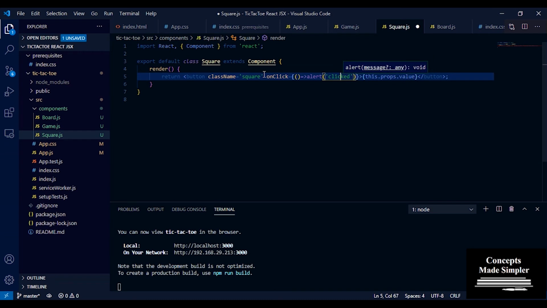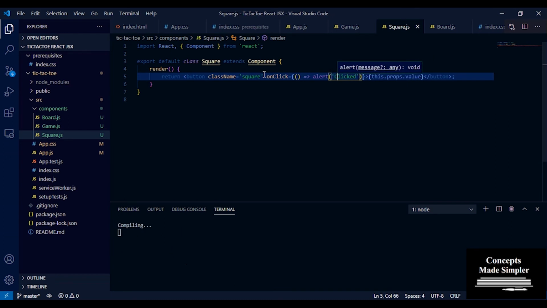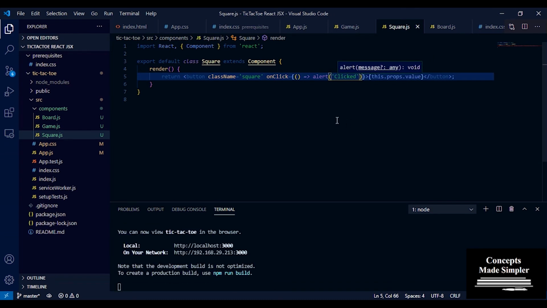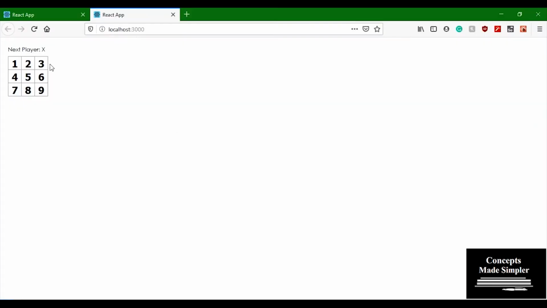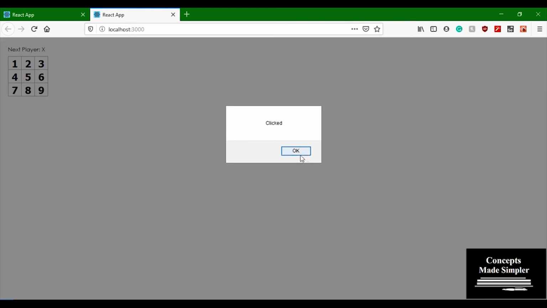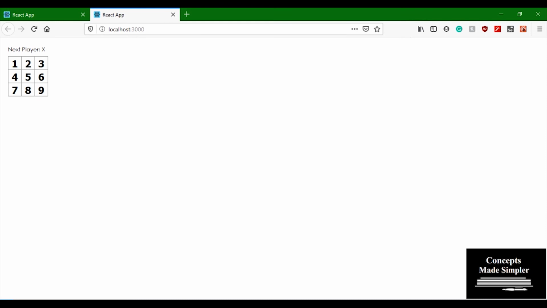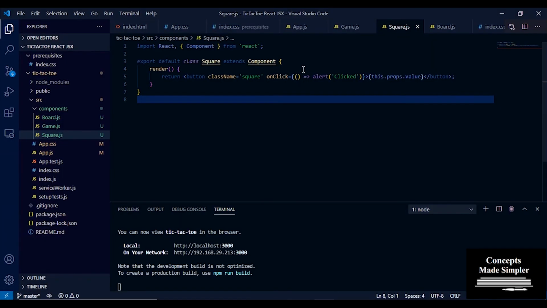Okay, and I'm just going to make this a capital C. So now what is going to happen is whenever I click on one of the buttons, it's going to display an alert called clicked. So let's just test this out. Let's say I click on 1, it says clicked. Click on 6, it says clicked, and so on.